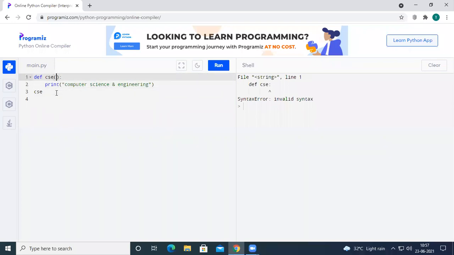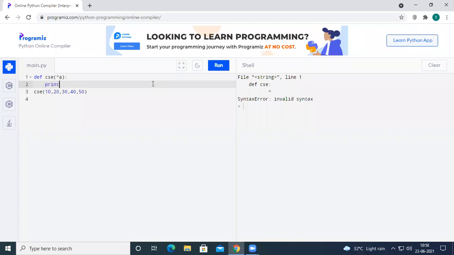When you go for the arbitrary arguments, for example, I have taken star a. Now the star a will take any number of parameters. For example, while calling this function, I have passed the values 10, 20, 30, 40, 50. Now let us see here. I want to print all the values.